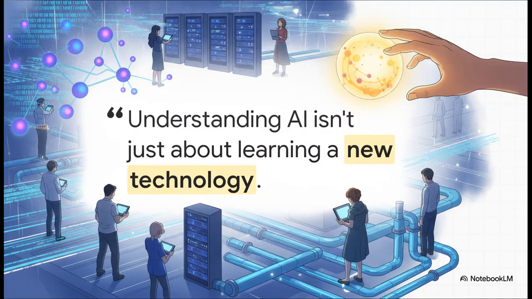As we wrap up this explainer, I really want this to sink in. Understanding AI isn't just about learning some cool new tech trend. It's about fundamentally grasping the next major computing platform, one that's rapidly becoming as essential as the internet itself. You now know exactly what's going on under the hood. No magic, just incredible math. So I'll leave you with this. How are you going to adopt, both in your work and your life, now that you truly understand the engine driving the future?